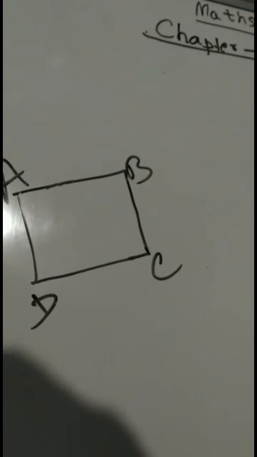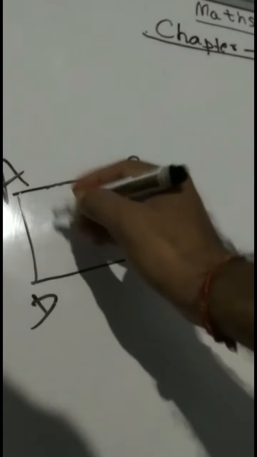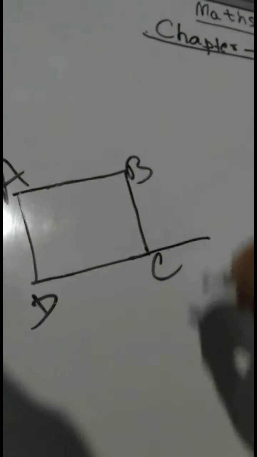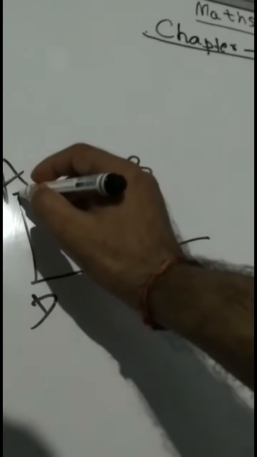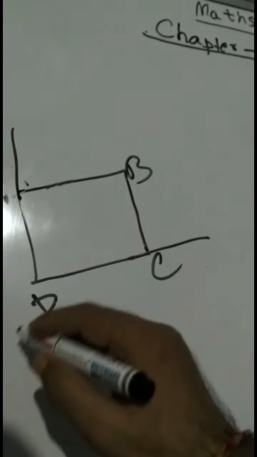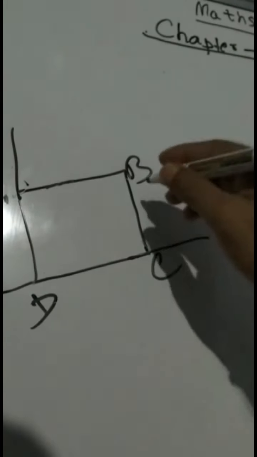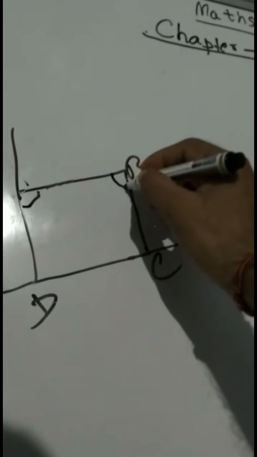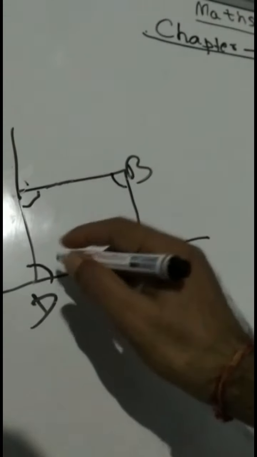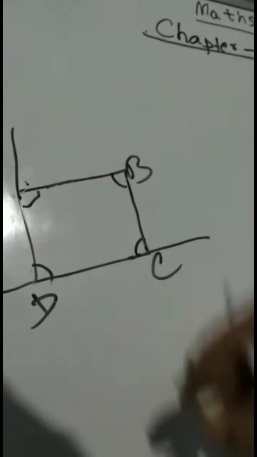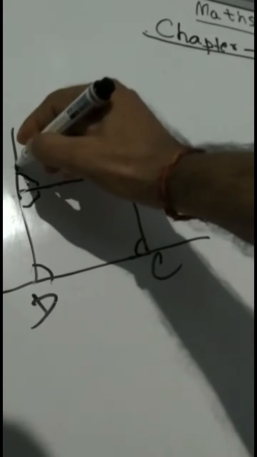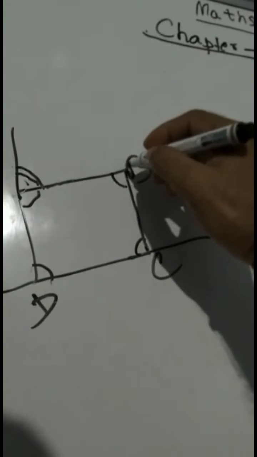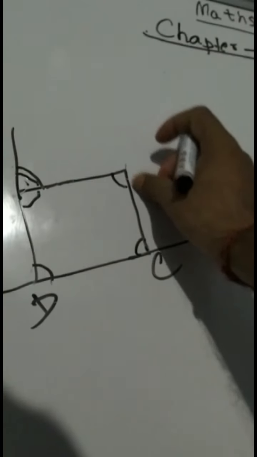Now one more thing, some terms I mentioned before must be clear. So this is a quadrilateral. If you extend this line this way, say this line is extended this way, then these 4 angles are interior angles, because these 4 angles are inside this quadrilateral, but these angles are outside the quadrilateral, so these are called external angles or exterior angles.